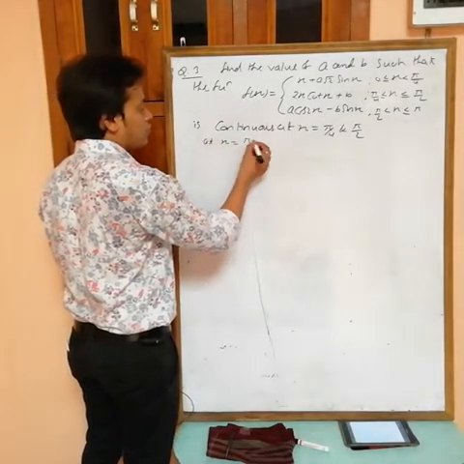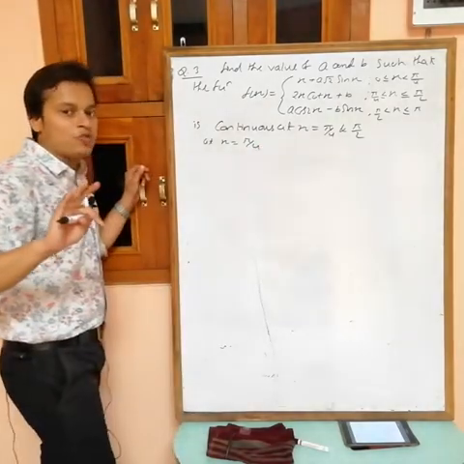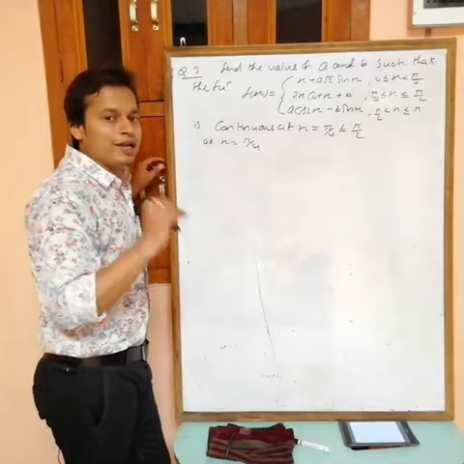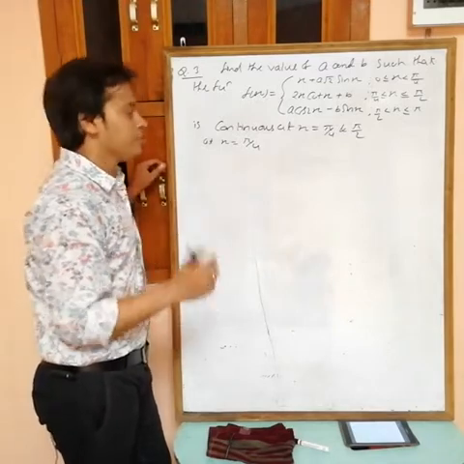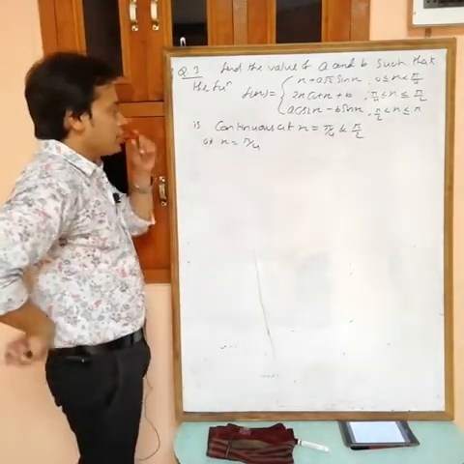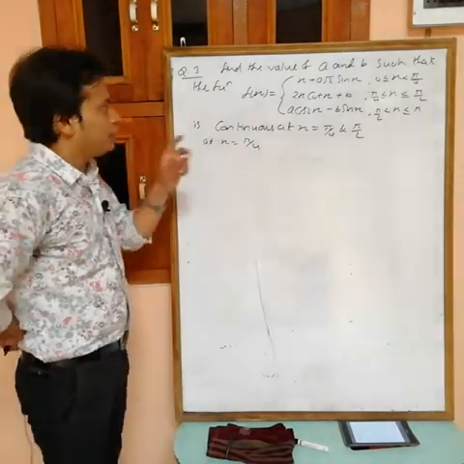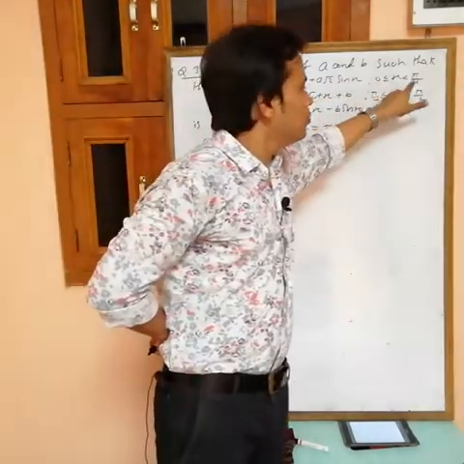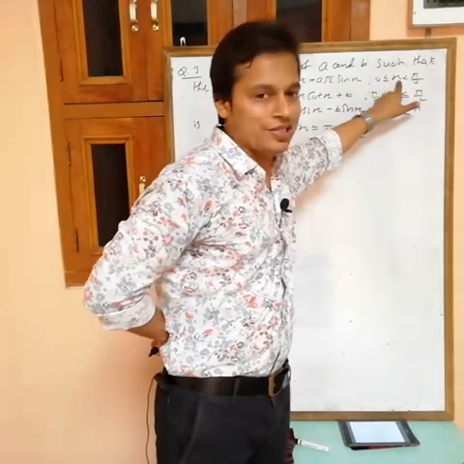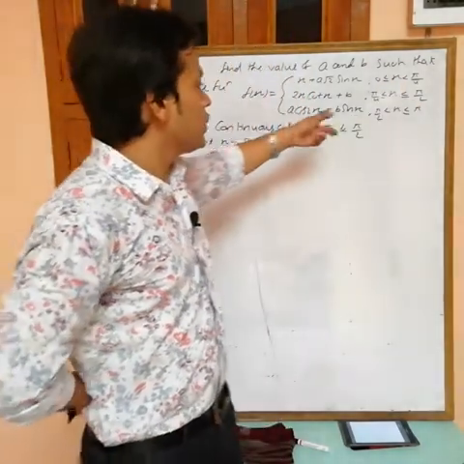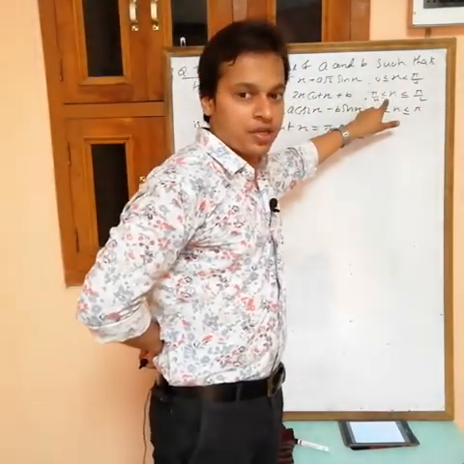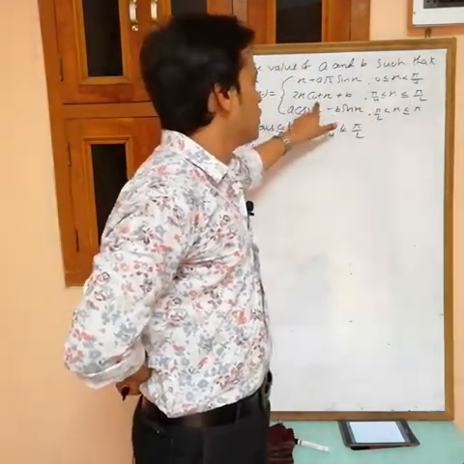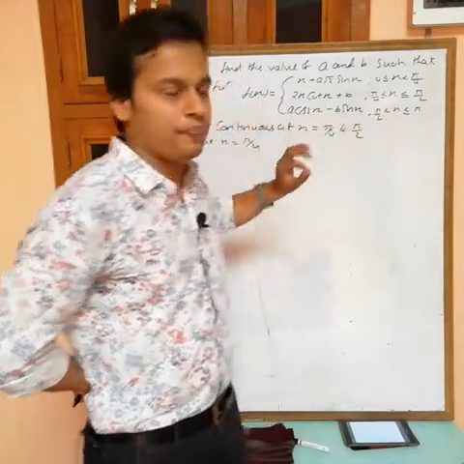Okay, then no problem. So see, first at x equals pi by 4. Now it is given that at x equals pi by 4 the function is continuous. If the function is continuous, then LHL equals RHL equals f(pi by 4). The value of f(x) equals this one when x is from 0 to just before pi by 4, which means x is less than pi by 4. If x is greater than or equal to pi by 4 but less than pi by 2, then the value of f(x) is this one, and if greater than pi by 2, then this one. Okay.